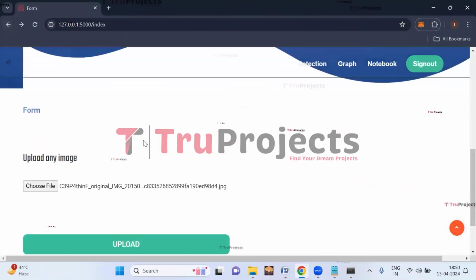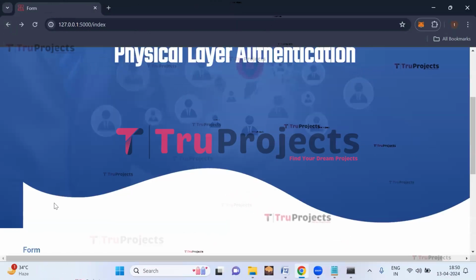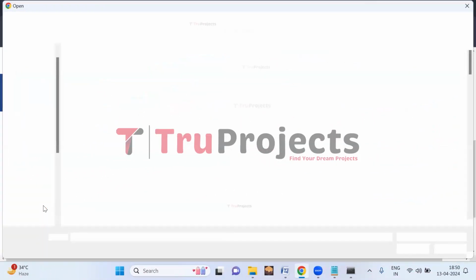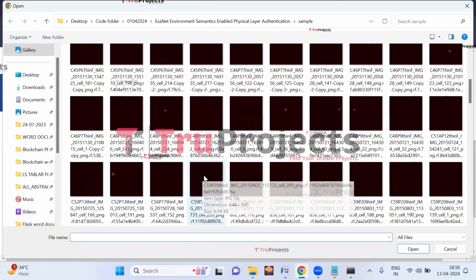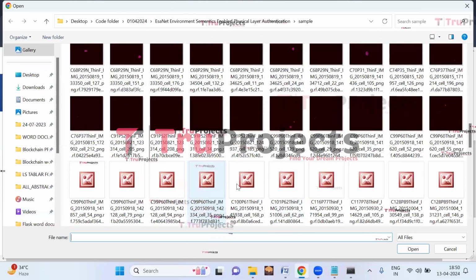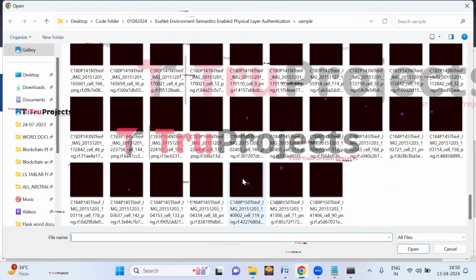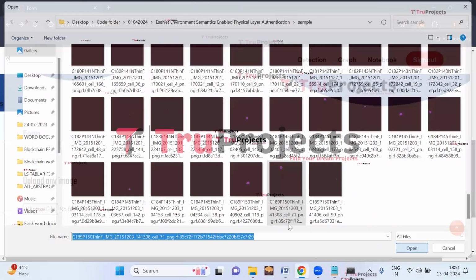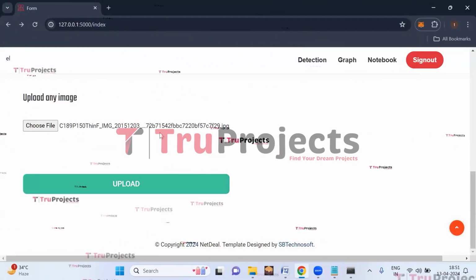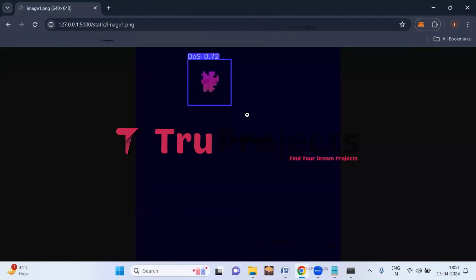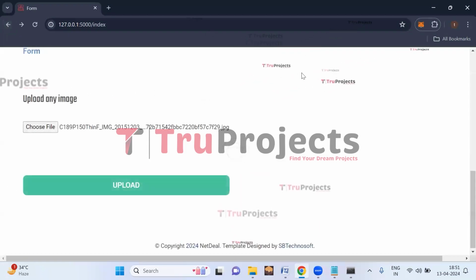Let us upload some more images. So again, from the test cases, I'm selecting this image. So here we can see that the image is loaded. Now click on upload button. So here we can see that the signal is detected with a blue color bounding box, and on top of the bounding box we can see the probability score, which tells us the confidence level for the detection. Let us upload some more images.